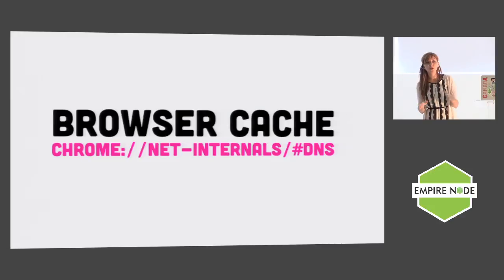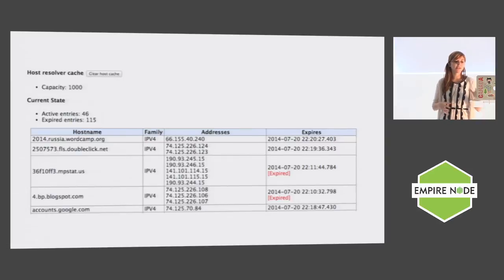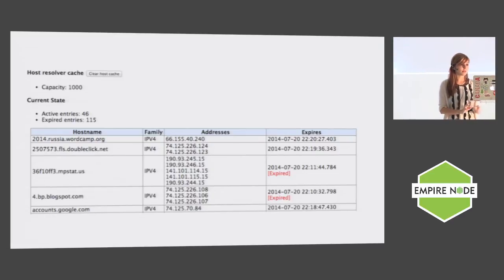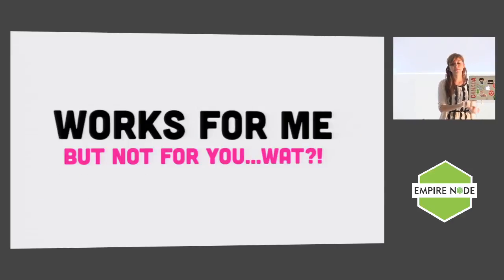But on top of that, we also want to minimize the number of conversations we have with the DNS. So your browsers, I know Chrome does this for sure, Firefox probably does it too, also have a cache for all of these DNS requests. If you go in Chrome to that URL, you get a page like this, and that's basically the internal cache of the browser, so that if it knows any of these answers, it's not even going to try to have a conversation with the DNS server to resolve it, it's just going to pull it out from its cache. You can see that some of them are expired, and that most of them are ad domains. We want to cache all of those, because if we're trying to show you ads, you really don't want to have to talk to a DNS server about all of those. So that's caching, and it makes it really fast.